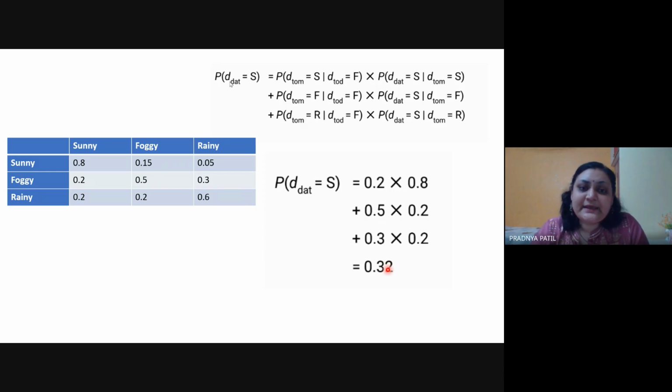Similarly, there would be multiple numericals, and sometimes a straightforward numerical would be asked, like: yesterday it was rainy, today it was sunny, what is the probability that tomorrow it is sunny? That would be a very simple calculation. But in the given example, the state was not mentioned, so you have to consider all of the states, and your calculation increases.